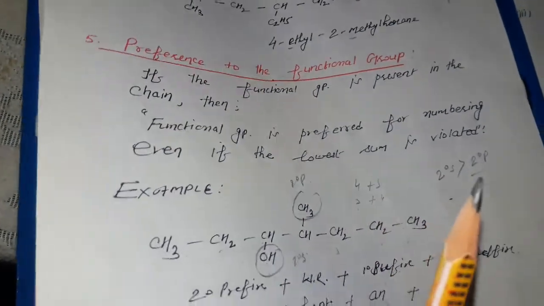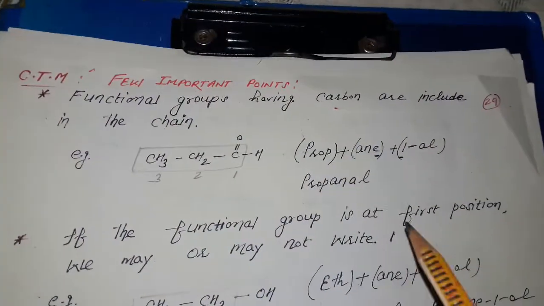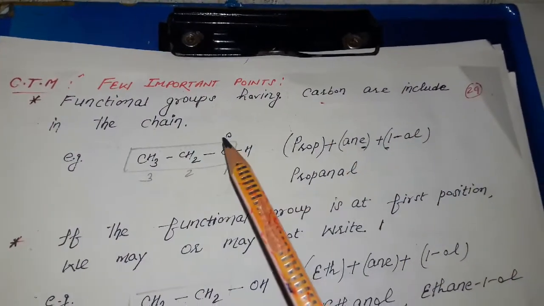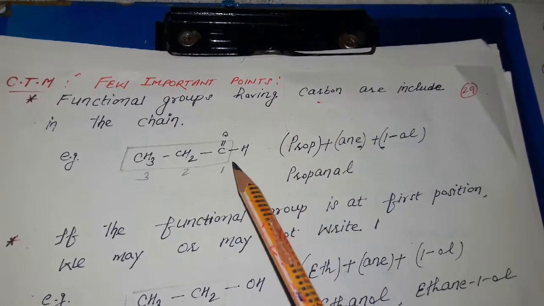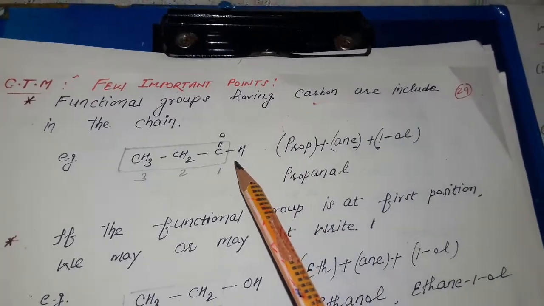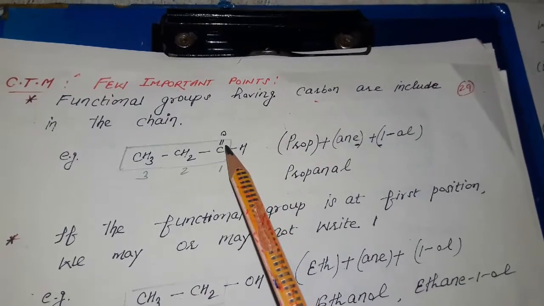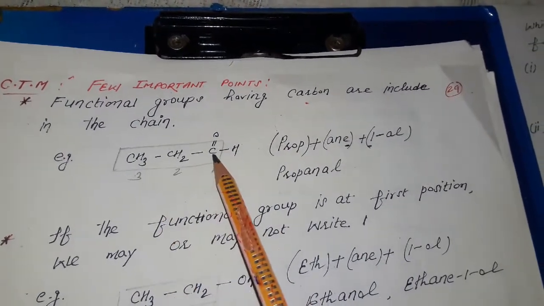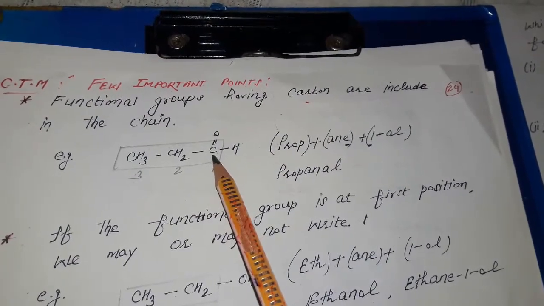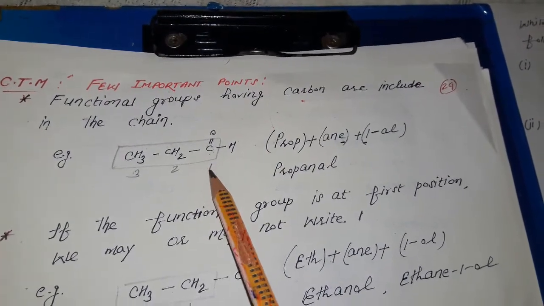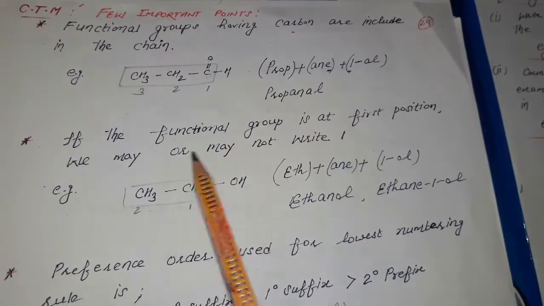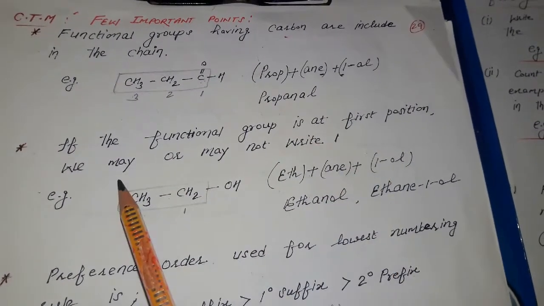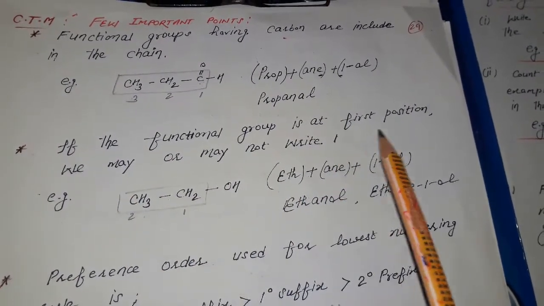So after the preference we have some important points. First is functional groups having carbon are included in the chain, like some of the functional groups aldehyde, carboxylic, ketone, okay, ester. So these carbons also we have to include in the numbering. Don't miss this carbon and give the first number to this carbon. Okay, 1 2 3.